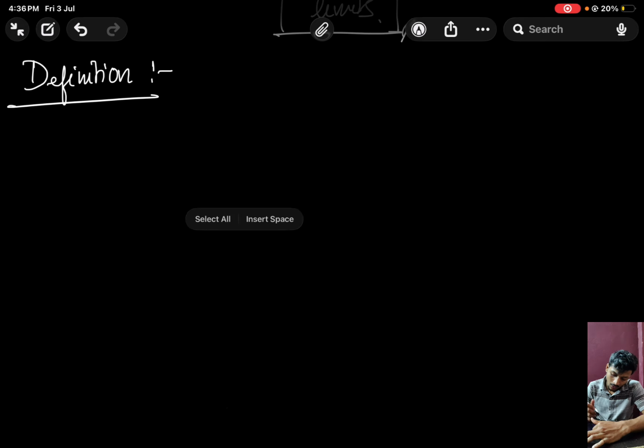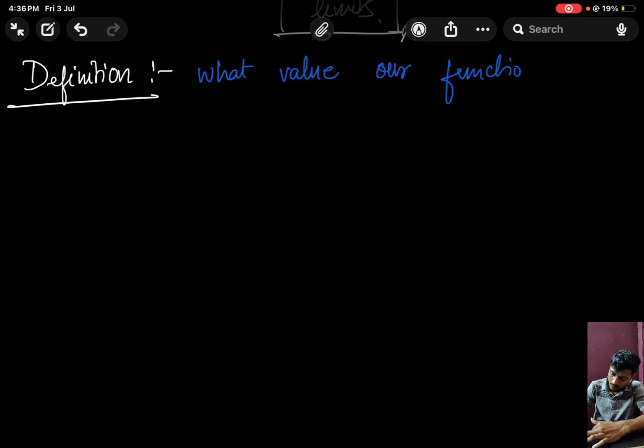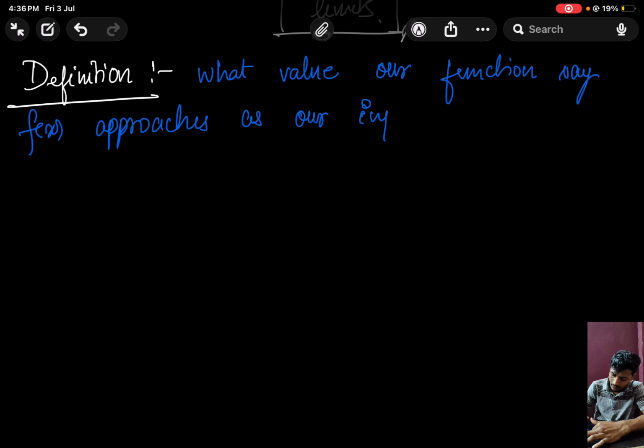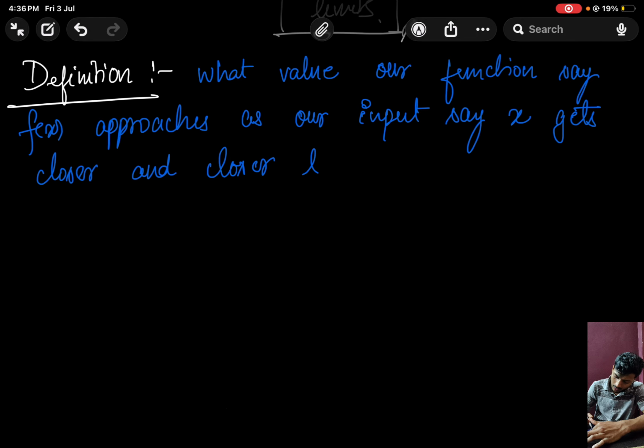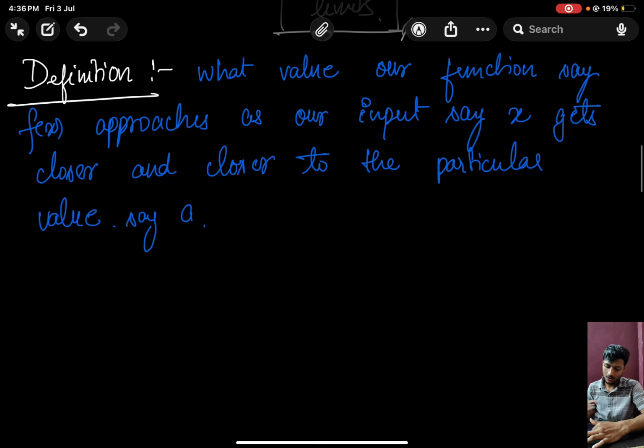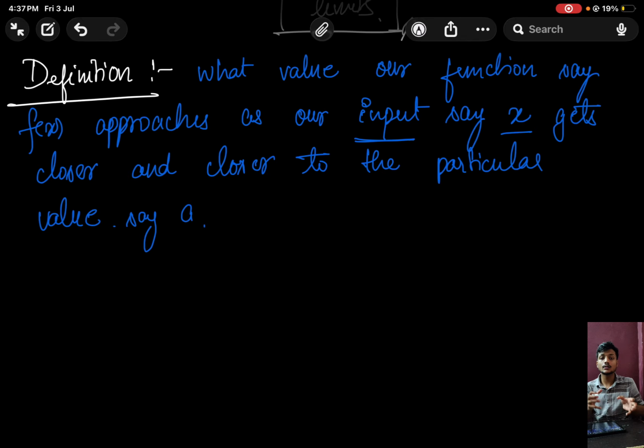Okay, so what value our function, say f of x, approaches as our input, say x, gets closer and closer to a particular value, say a.